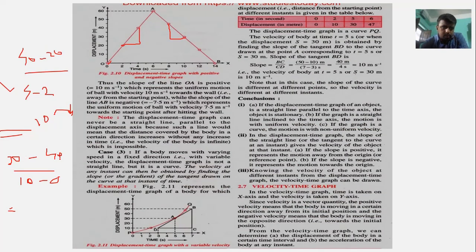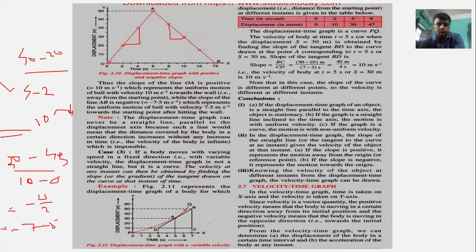So 30 minus 45 divided by 10 minus 8. That would be minus 15 by 2, which comes to minus 7.5.